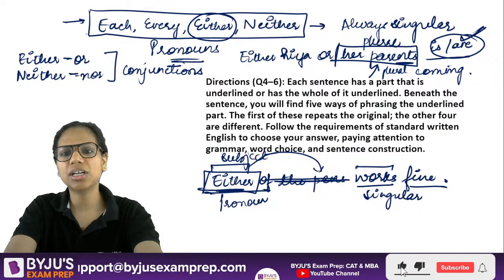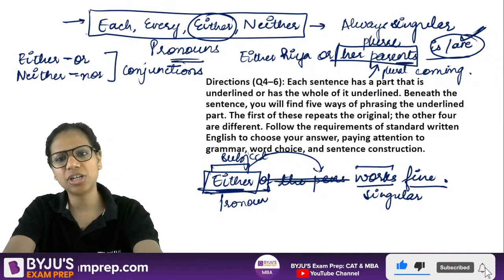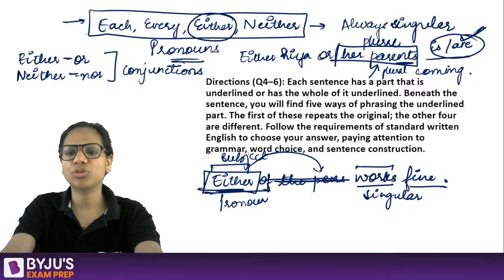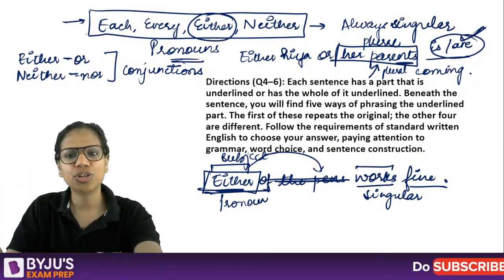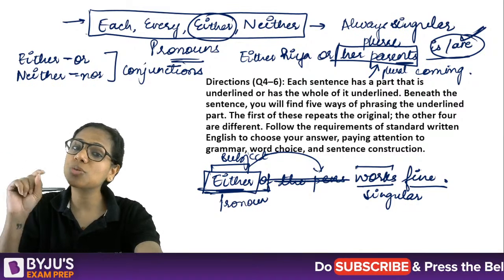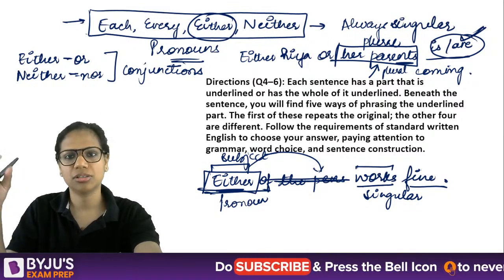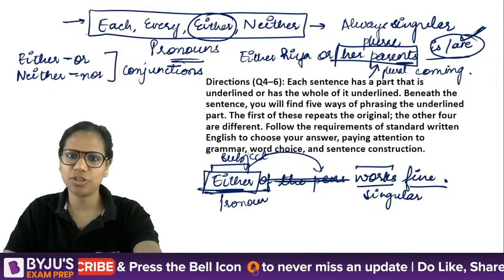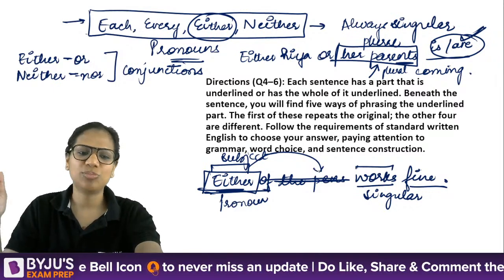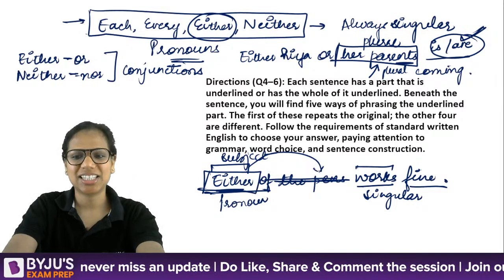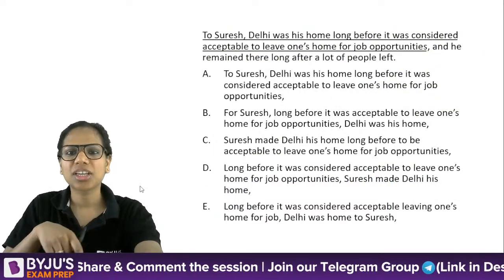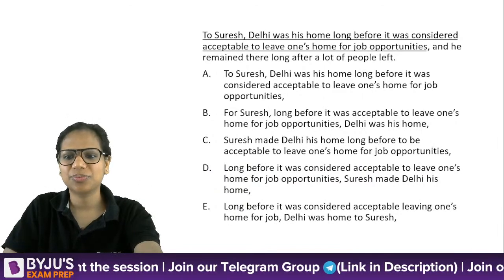Now in 4 to 6, again, a part of a sentence has been underlined. So this is phrase replacement, right? And you are given 5 alternative ways of phrasing this underlined part. The first one is simply a repetition of what is written in the original sentence. The other 4 are different. So you have to tell me which of them is correct. Okay, so let's move to the next slide. Yes, tell me.